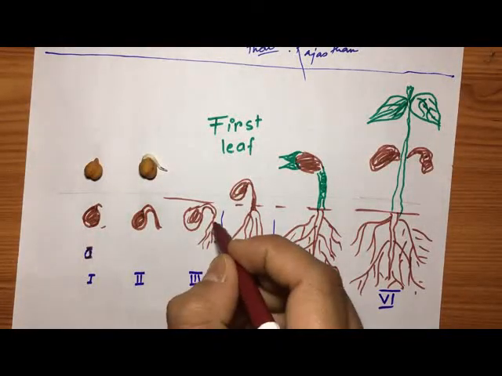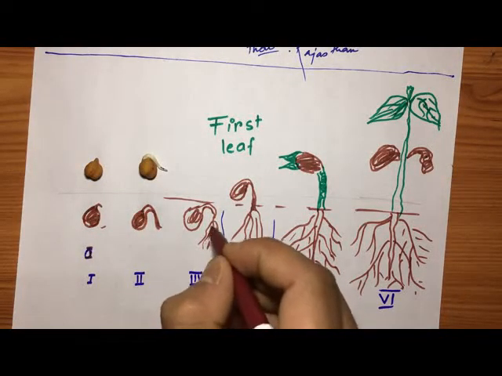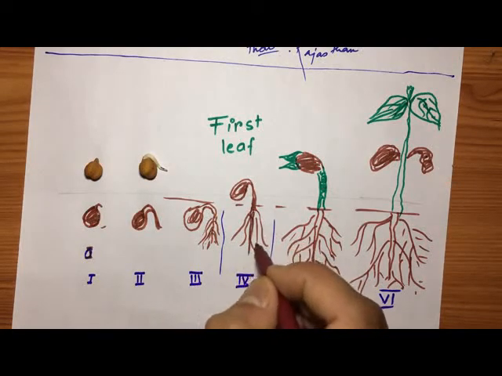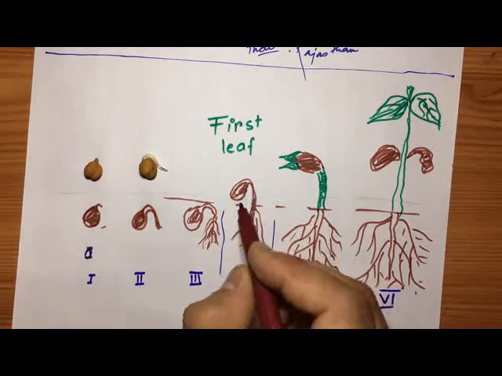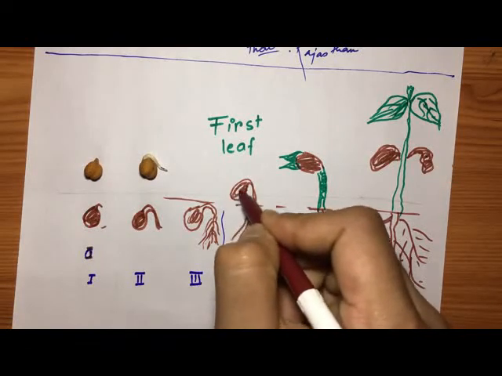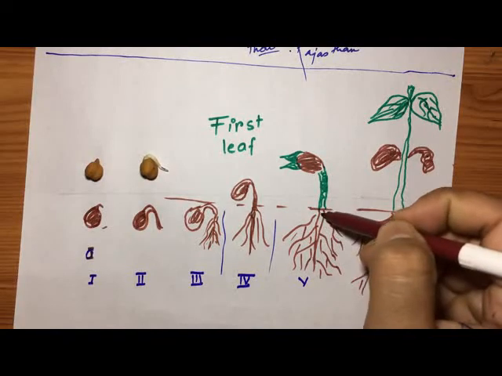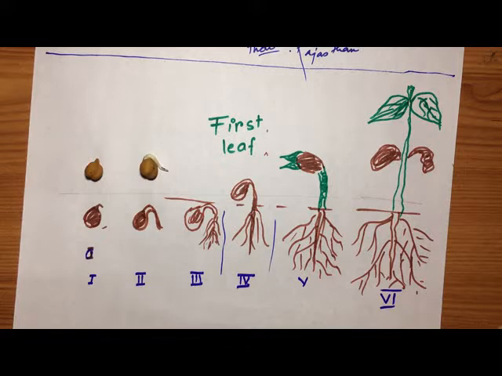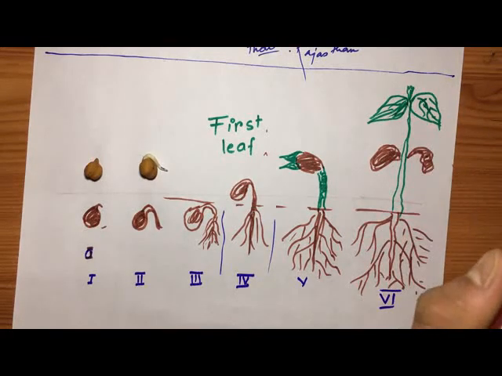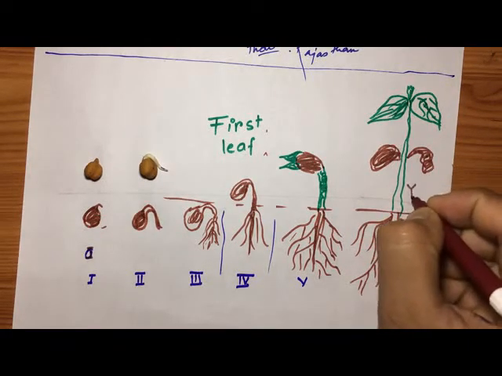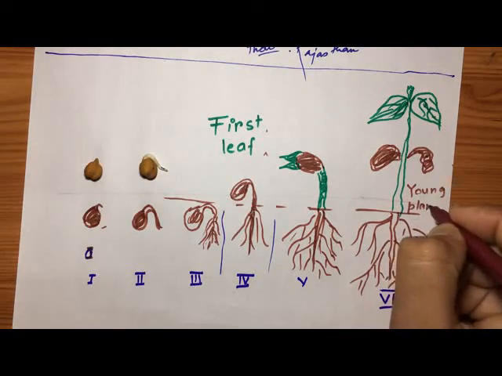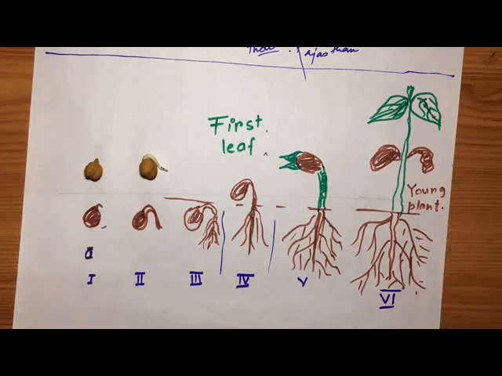In stage 3 the root starts to appear. In stage 4 the roots become deeper and deeper, and slowly the plant starts coming above the ground. In stage 5 roots will be more deeper and the appearance of the first leaf happens, and in stage 6 the total young plant becomes visible to us.